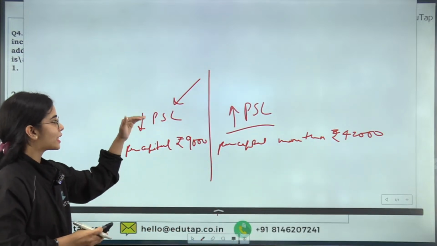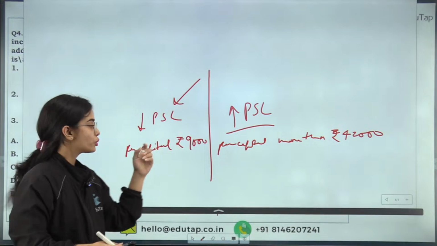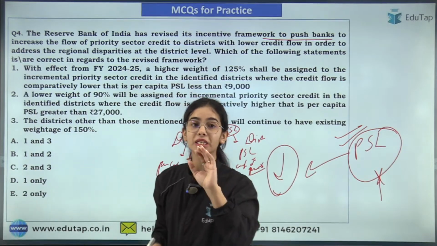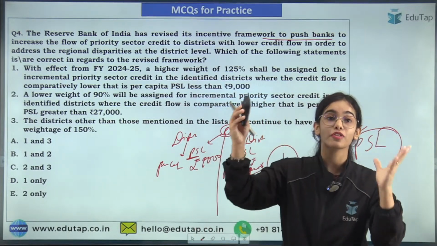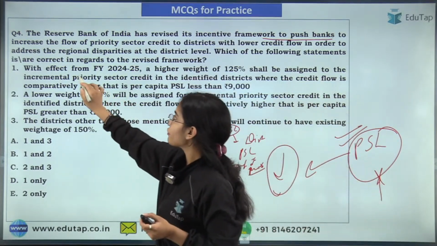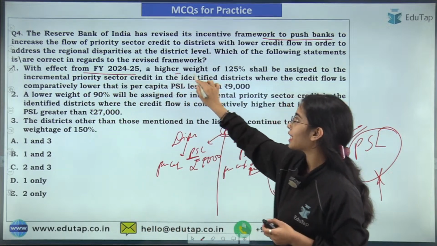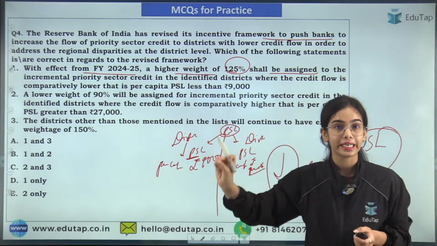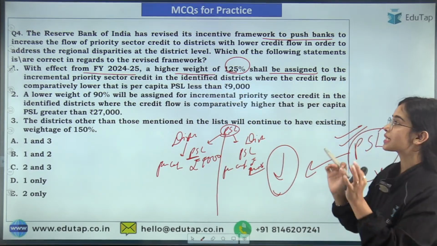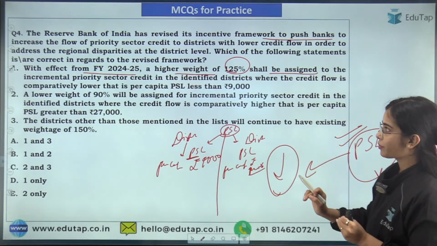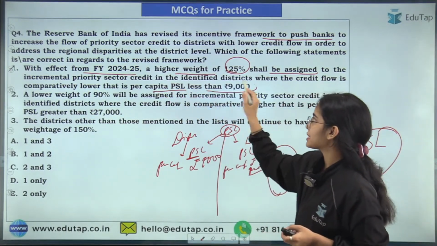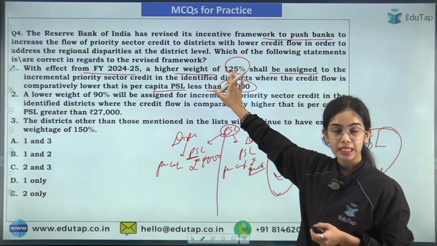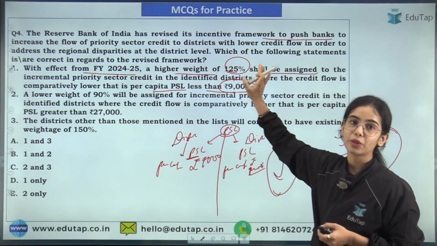So now it has been said that if you are giving incremental credit to this category of the districts, then your priority sector lending will be considered at the weight of 125%. So that is the incentive. So with effect from financial year 2024-25, a higher weight of 125% shall be assigned to the incremental priority sector lending that is happening to such districts that are having less of the PSL. That is, the per capita PSL is less than 9,000 rupees. So if you are doing incremental PSL to these districts, your weight will be 125%.